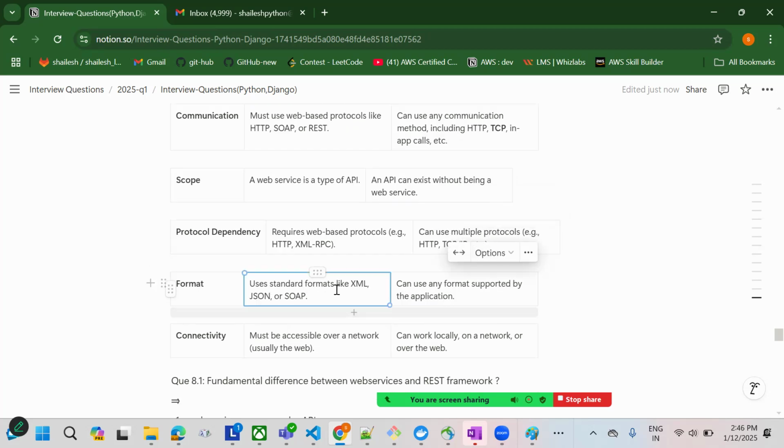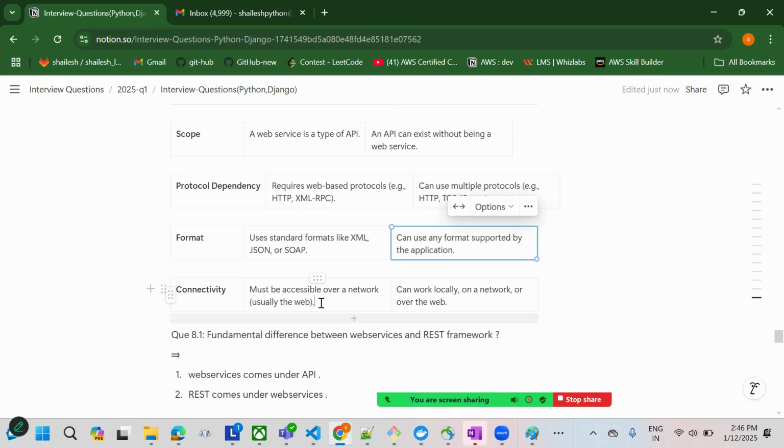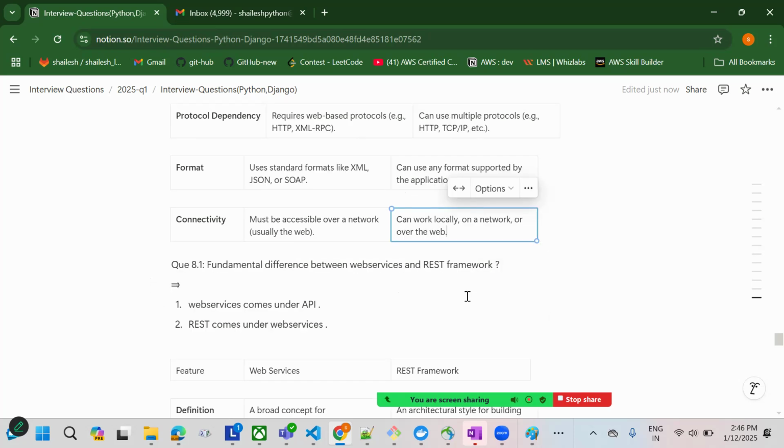Web services use standard formats like XML, JSON, or SOAP, but an API can use any format supported by the application. Connectivity: a web service must be accessible over a network, usually the web. An API can work locally on a network or over the web.